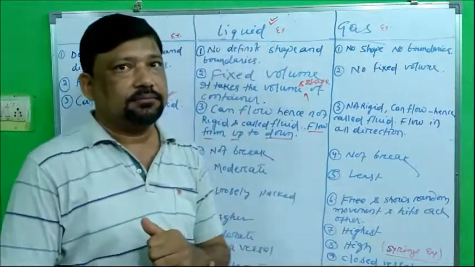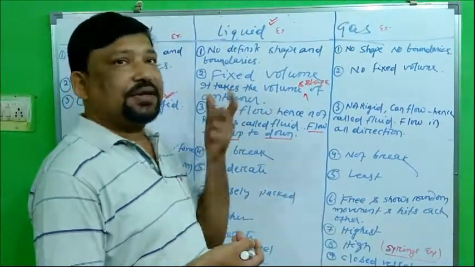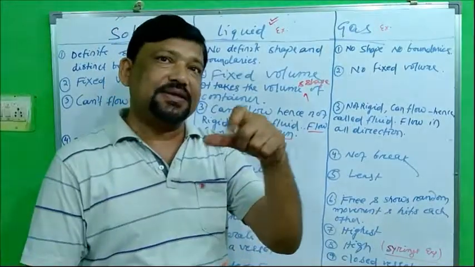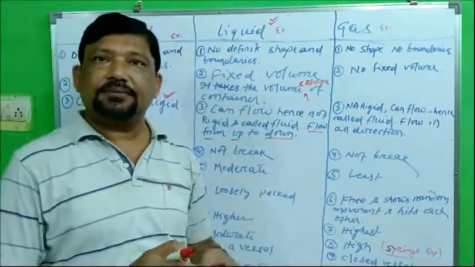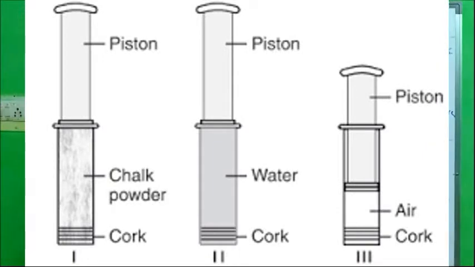Take an example, take an activity. Take 3 syringes through which injection is given, as shown in the diagram. Take out the needle portion and plug it. Okay. Then in the first one, put chalk and push the piston. In the second one, take water and do the same thing, and in the third one, nothing you will take. Okay, you push it.